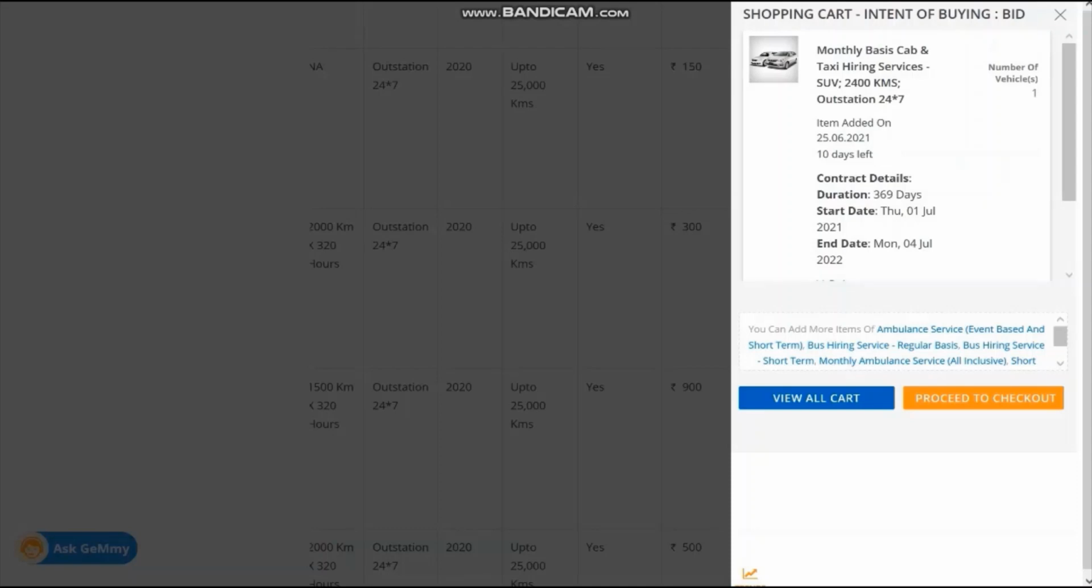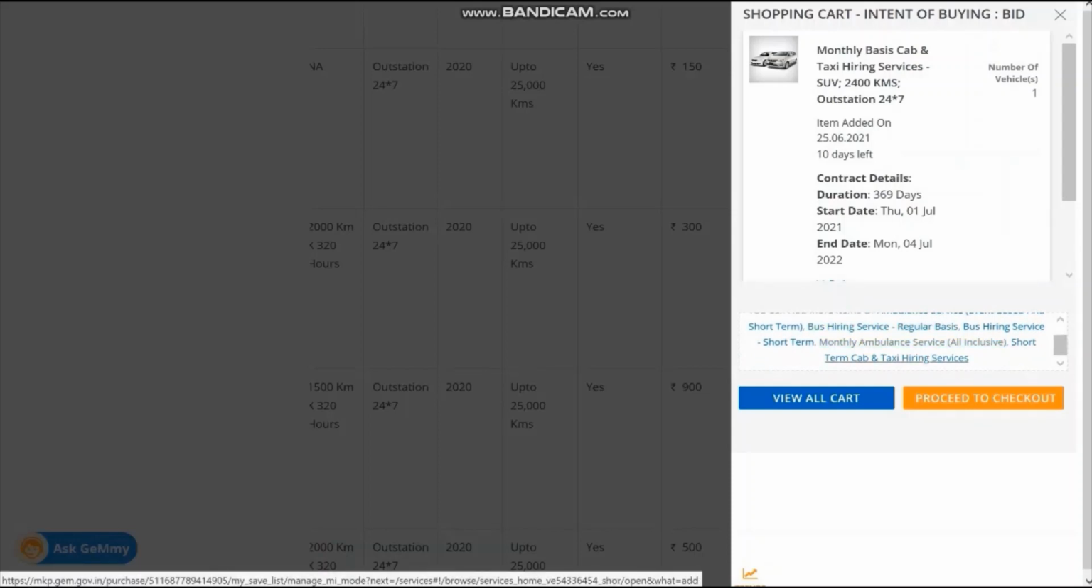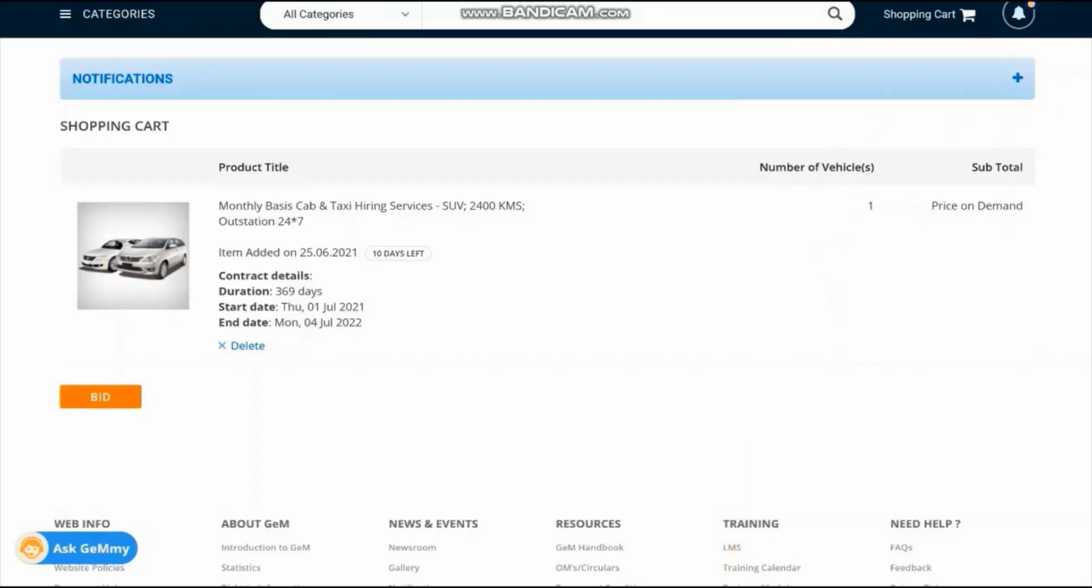You can add other types of vehicle with the same time limit or other criteria by clicking on the left hand side and putting other values. Say you want a sedan during the same period, so you can again do the same process and add to the existing cart, that is called bunching. You can also add other vehicle services like bus hiring, short term ambulance service, short term cab and taxi service. Now go for bidding.